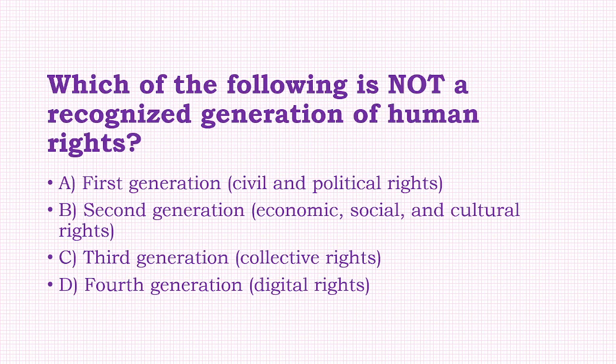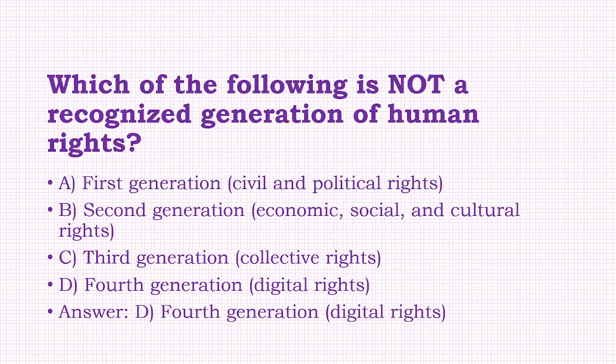Next, which of the following is not a recognized generation of human rights? Option: first generation civil and political rights, second generation economic, social, and cultural rights, third generation collective right, fourth generation digital rights. Answer of this question is option D, that is fourth generation digital rights.